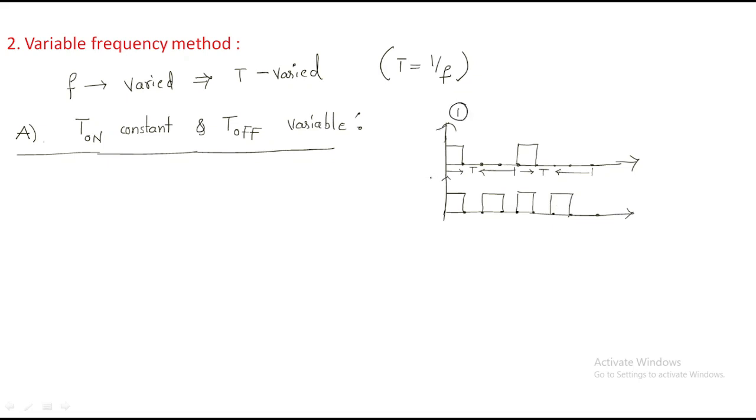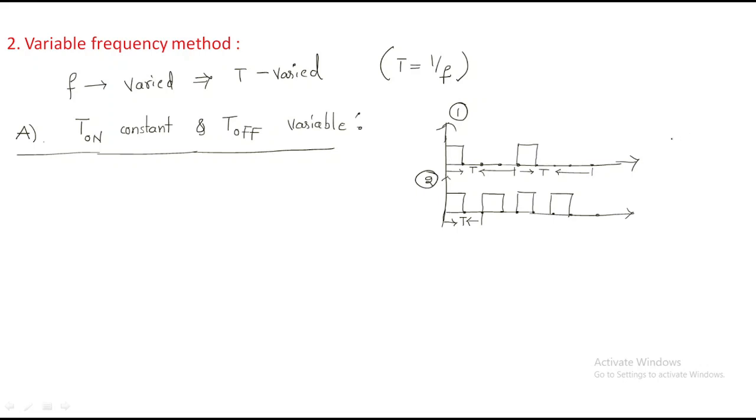For the first wave, the off time period is 3 sessions. For the second wave, the time period is decreased, but the on time period is the same.